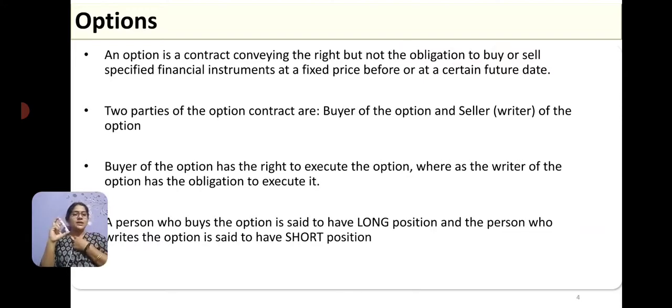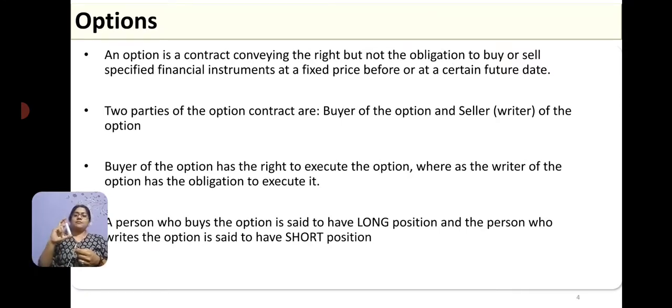Now, as a writer, it is my obligation to sell this product to whoever has come. So I should have enough stock, and it is my obligation to sell this product to the buyers of the option.